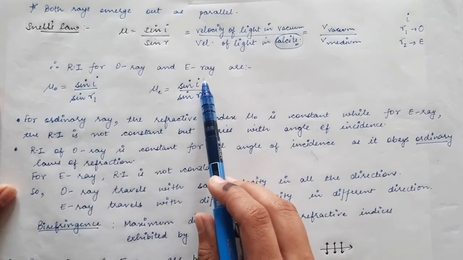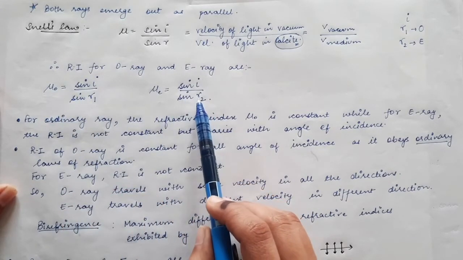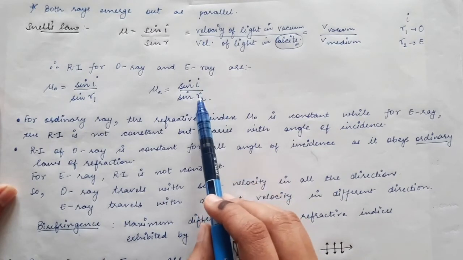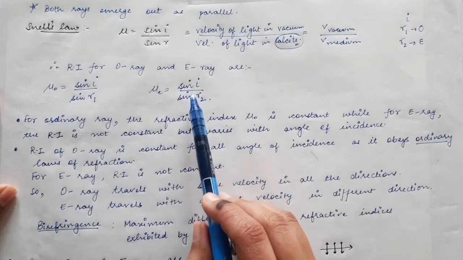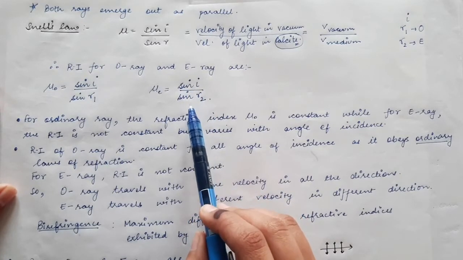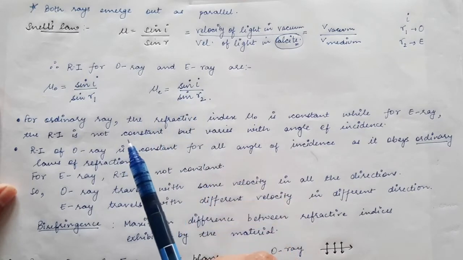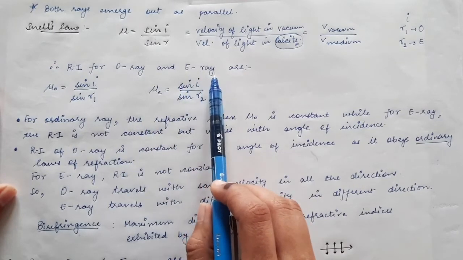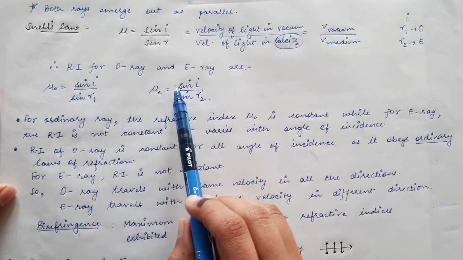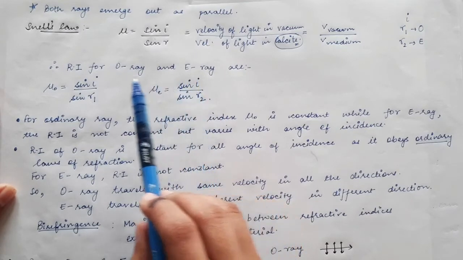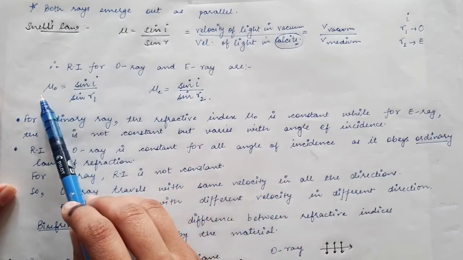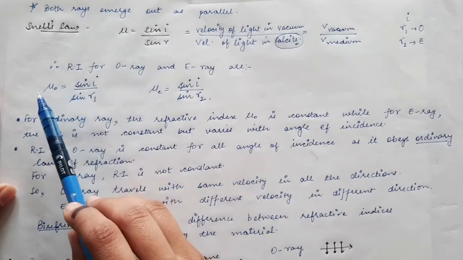Whereas if you change the angle of incidence, R2 will also change, but this ratio does not remain constant. Therefore the extraordinary ray does not obey Snell's law. The extraordinary ray has different refractive index in different directions, whereas the ordinary ray always has the same refractive index in all directions.